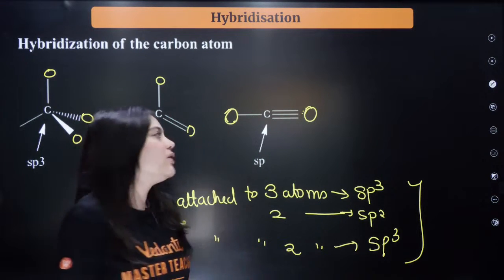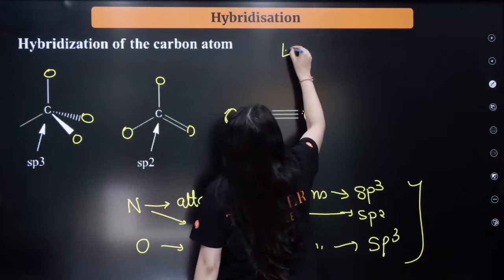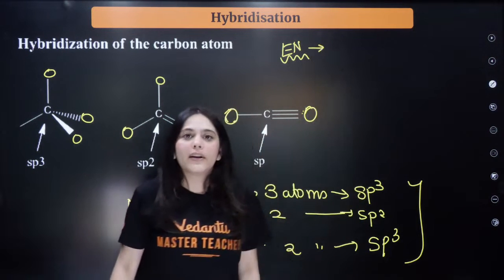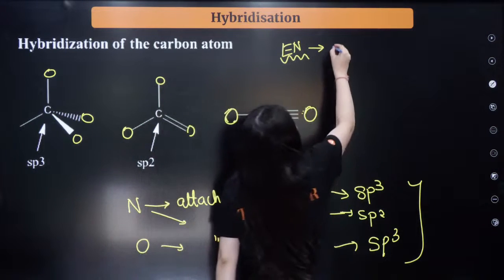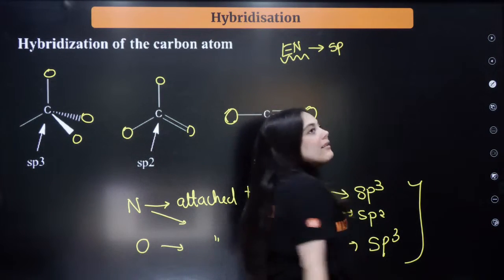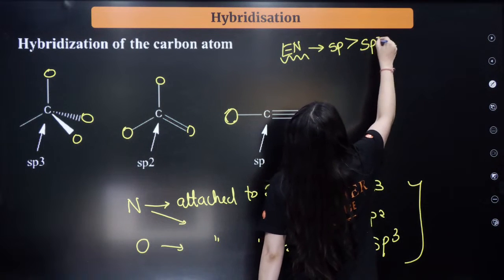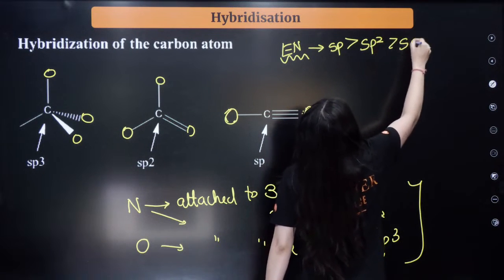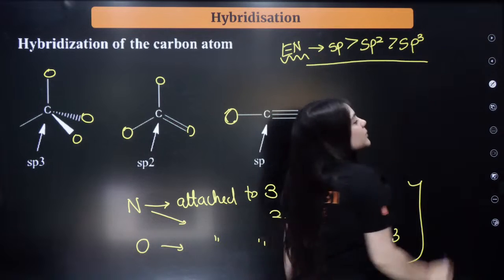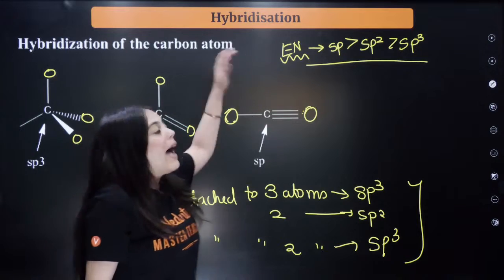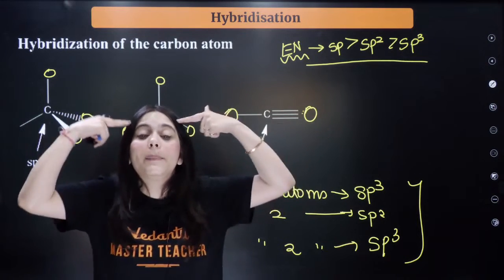What is the other thing that you need to know? It is the electronegativity order of hybridization. What is that order? That sp hybridized atoms are the most electronegative, then will come your sp2 hybridized, and then will come your sp3 hybridized atoms. So this is the electronegativity order, which means what? How do you understand it? How do you keep it in your brain?